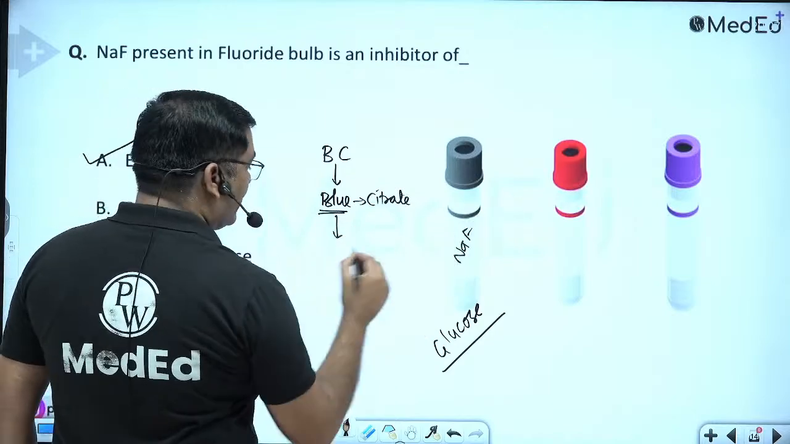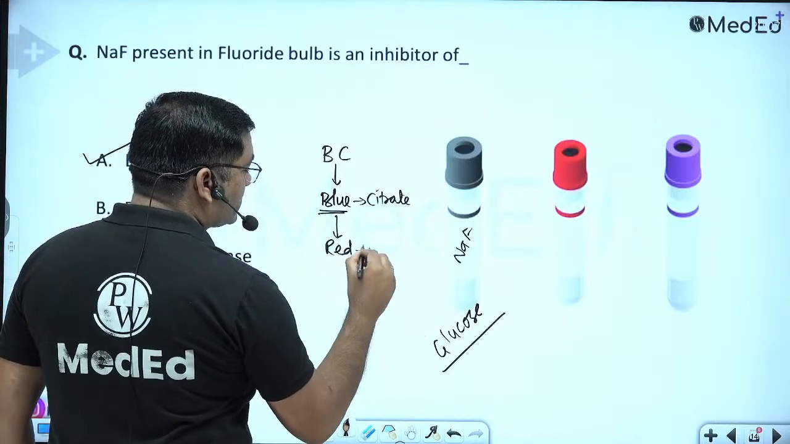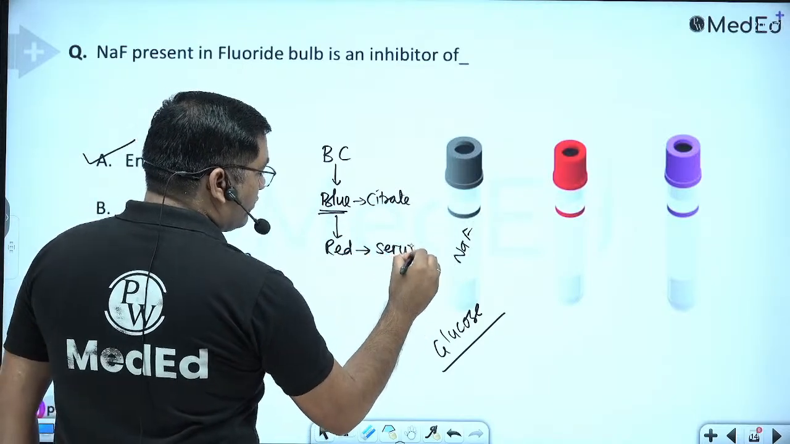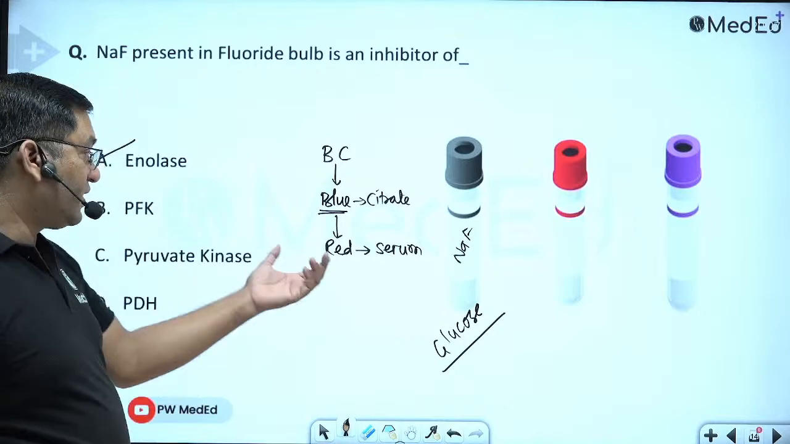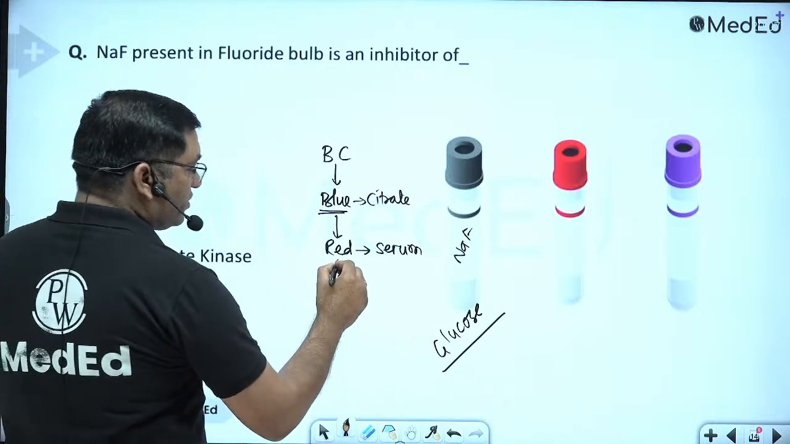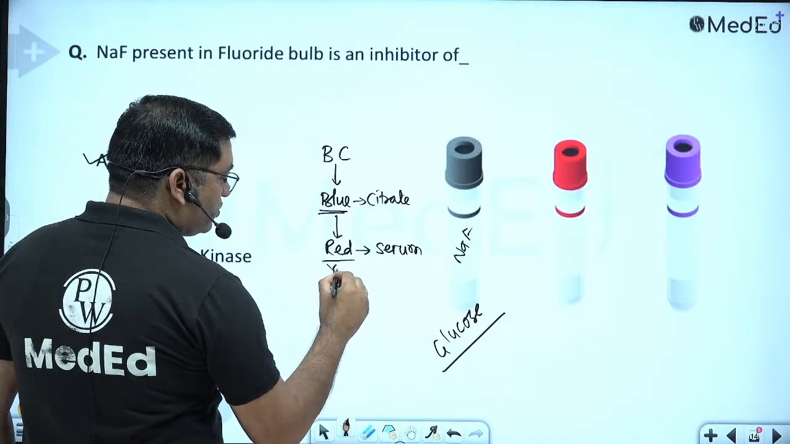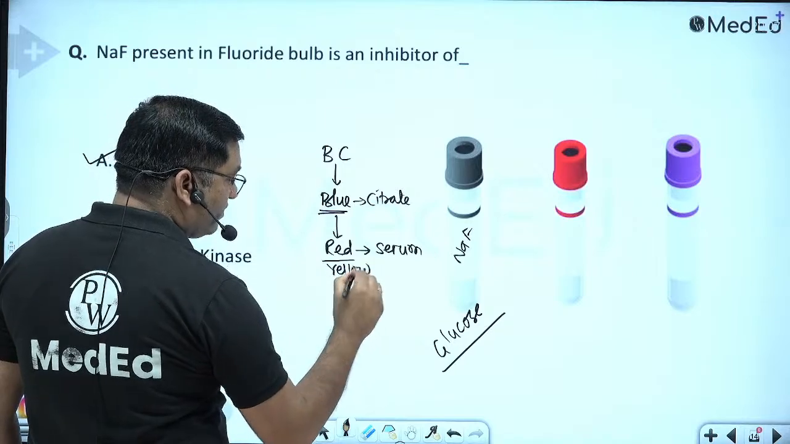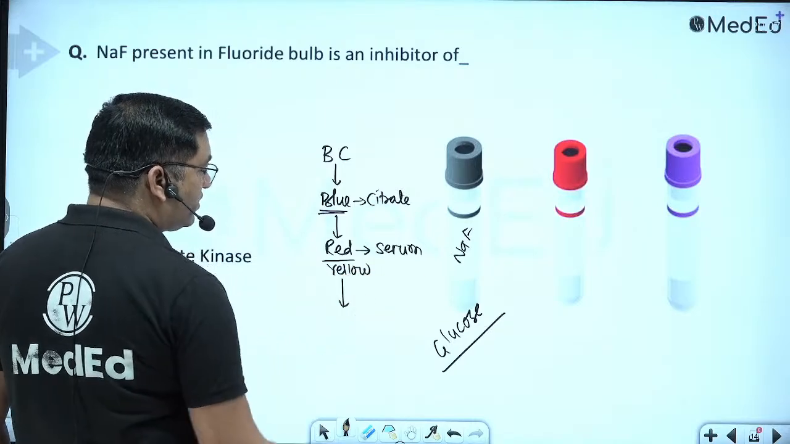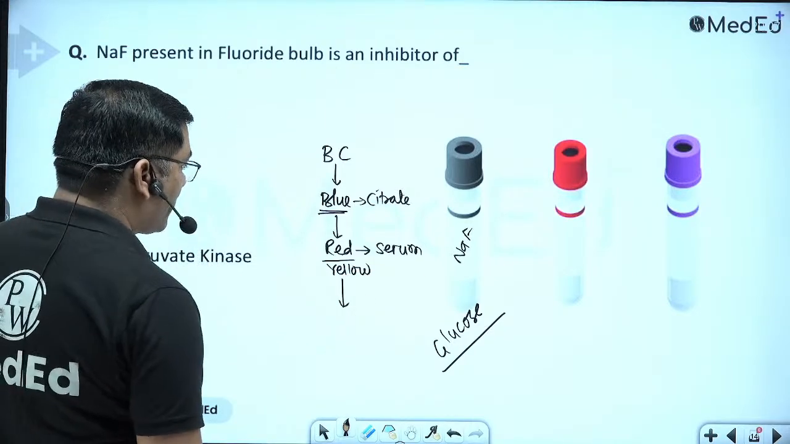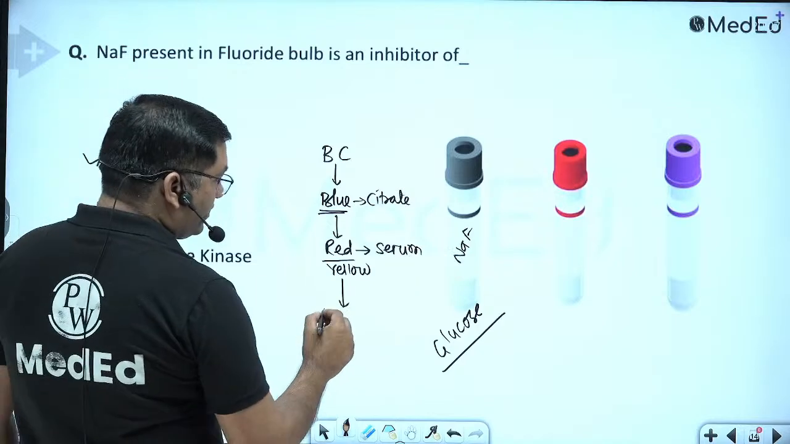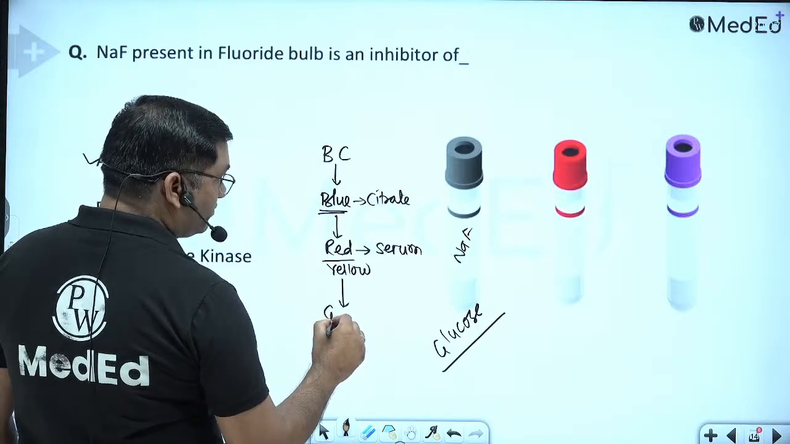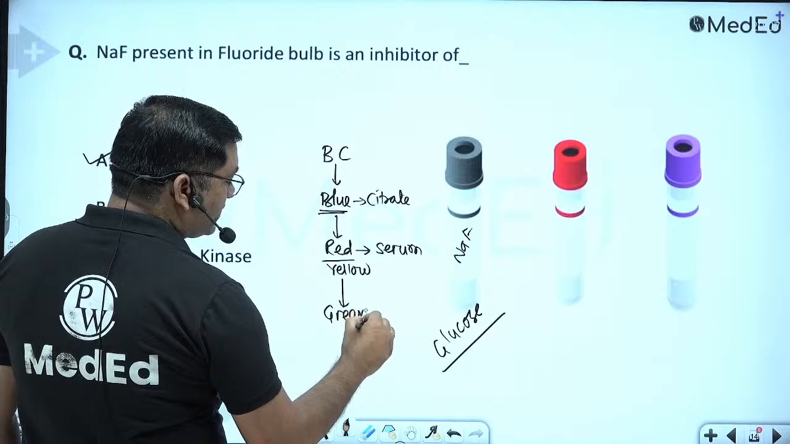Then the red cap, that is the plain tube for the serum chemistry parameters. After red, golden yellow can be there also, which is also used for the chemistry parameters. Then after this, green is there, that is lithium heparin.